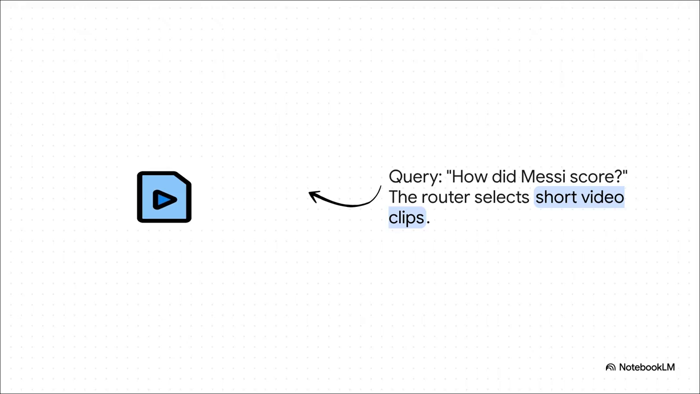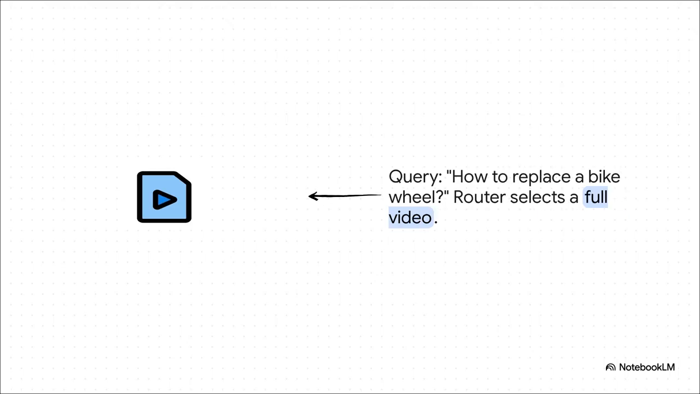The system also understands something called granularity. Let's say you ask how a soccer player scored a goal. You don't want to watch the whole 2-hour game, right? You just want that one short clip. The router knows this, and it picks the perfect size of information for the job. Now, on the other hand, if you ask a really complex how-to question like how to replace a bike wheel, well, a 5-second clip is useless. In this case, the router correctly figures out that you need a detailed, long-form video tutorial. It matches the complexity of the answer to the complexity of your question.